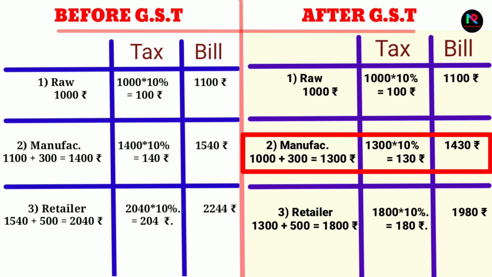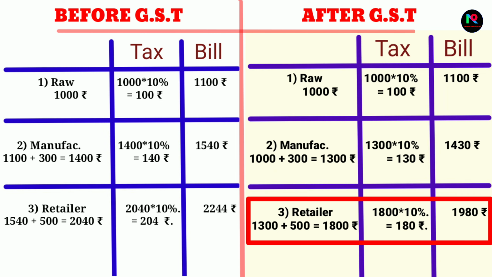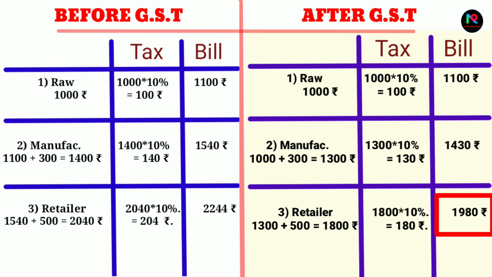Now the manufacturer collects these raw materials at only 1000 rupees and adds his branding cost of 300. The total becomes 1300 rupees. Adding 10% of tax, that is 130 rupees, the total becomes 1430 rupees. Now the final retailer receives it at 1300 rupees, adding his profit of 500, the total becomes 1800 rupees. 10% of 1800, the tax is 180 rupees, and the total becomes 1980 rupees. Due to the removal of the cascading effect, now the jeans is available at 1980 rupees only.